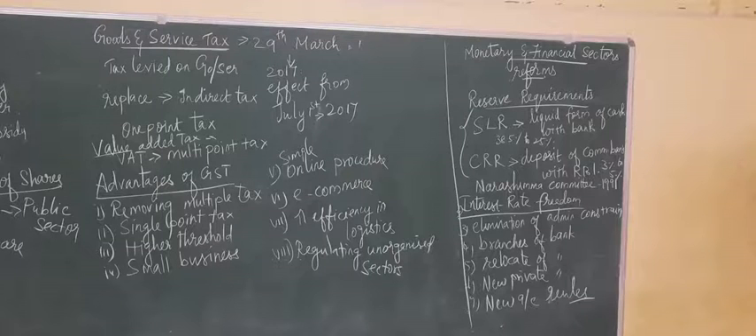So under this policy, some systems were followed by the banking sector. The first one is the reserve requirements. Under the reserve requirements, we have two types. One is SLR, the other one is CRR. SLR, statutory liquidity ratio. CRR, cash reserve ratio. Statutory liquidity. What do you mean by liquidity? Liquidity means cash.